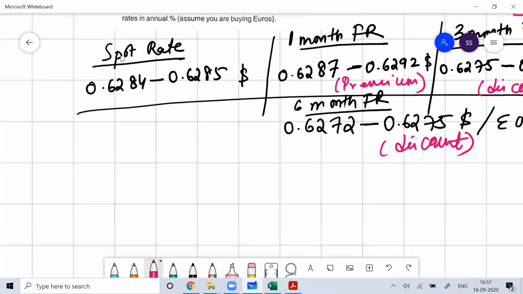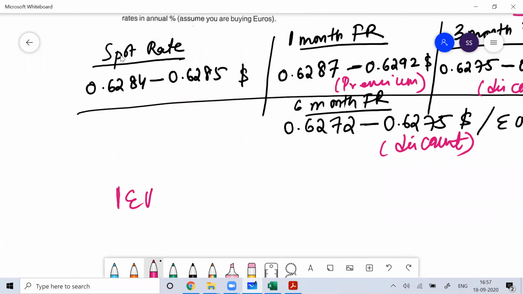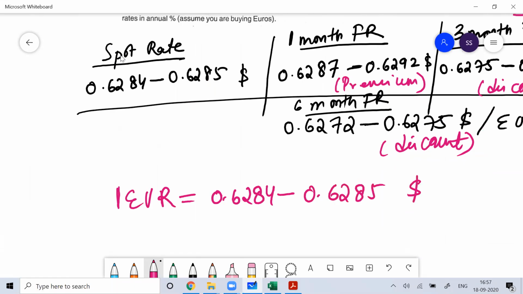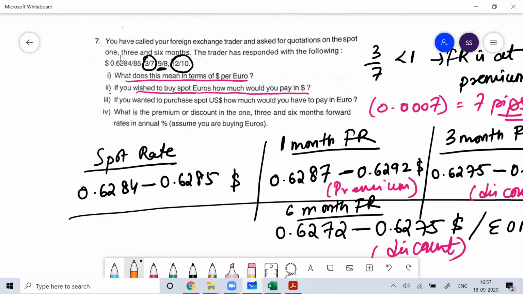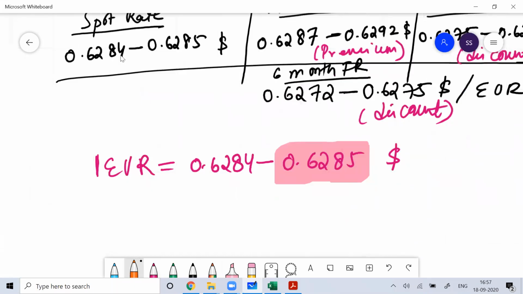Suppose if I want to buy 1 euro, so you know that 1 euro is equal to 0.6284 as the bid rate and 0.6285 dollar as the ask rate. So you want to buy euro. So how much do you pay per euro? So you have to pay $0.6285 per euro. Okay. So if you wish to buy spot euro, how much do you have to pay in dollar? So for 1 euro, you need to pay $0.6285.